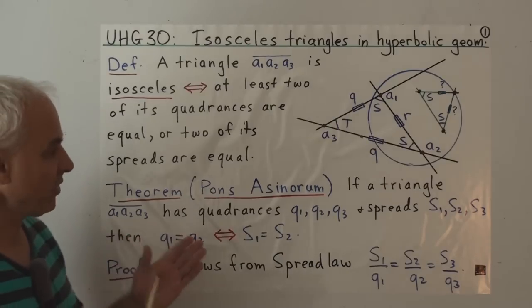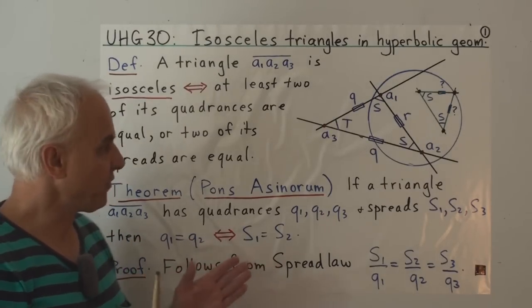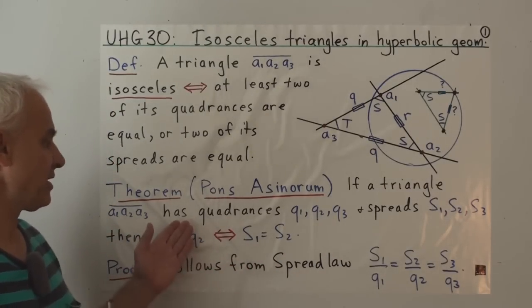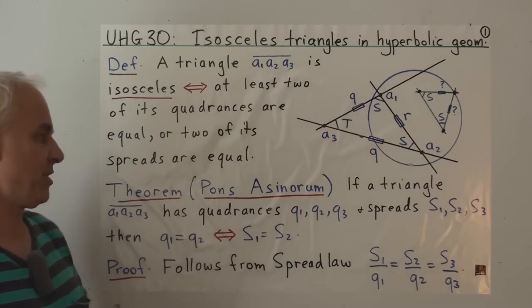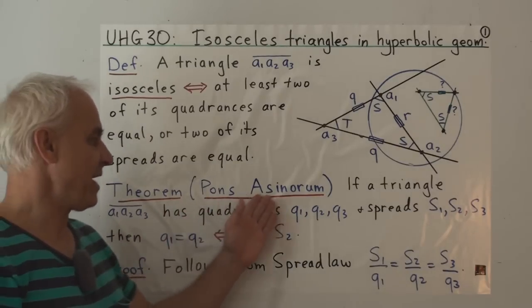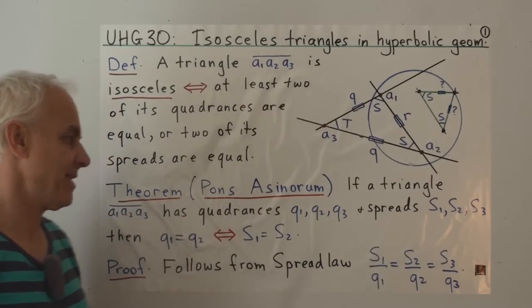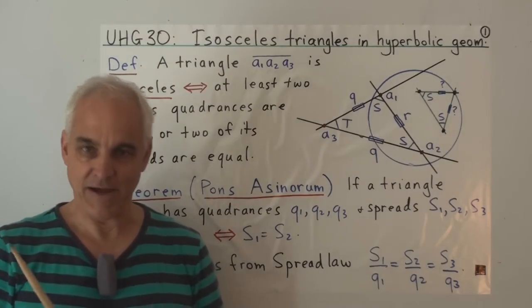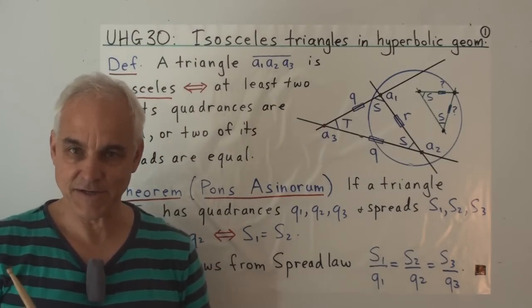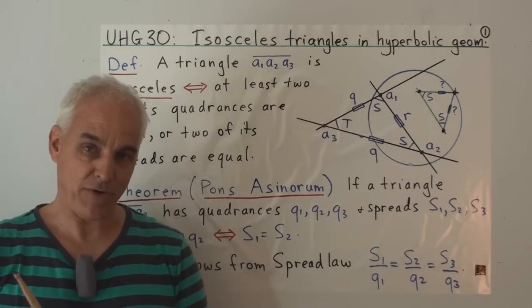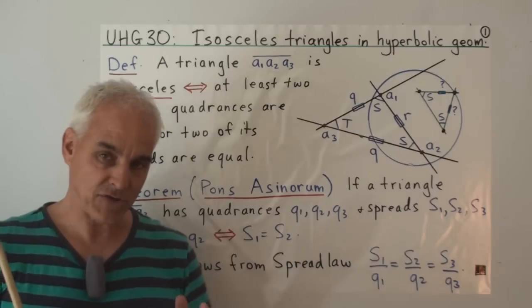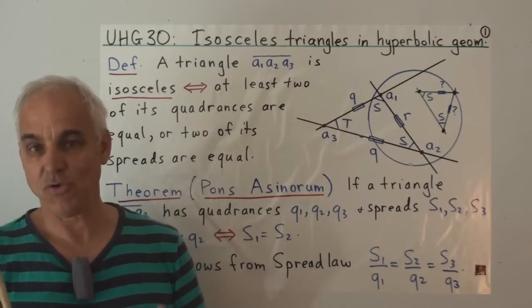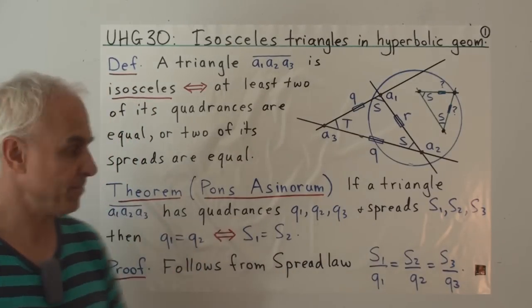Now the equivalence between these two different aspects is demonstrated by this famous theorem. It's usually called Pons Asinorum. In Euclidean geometry, the theorem is usually stated in terms of angles and distances, but it can also be stated in terms of quadrances and spreads. Namely, two quadrances are equal precisely when the two opposite spreads are equal.